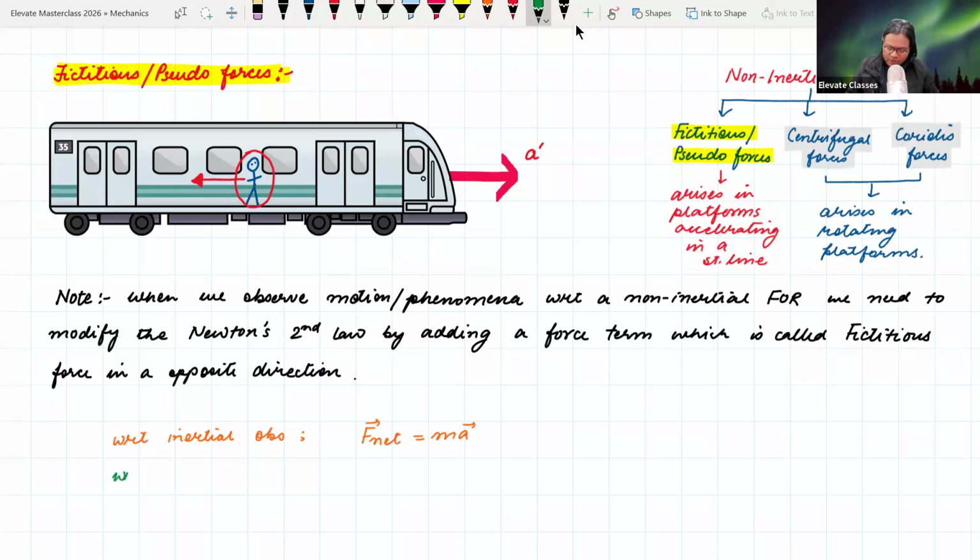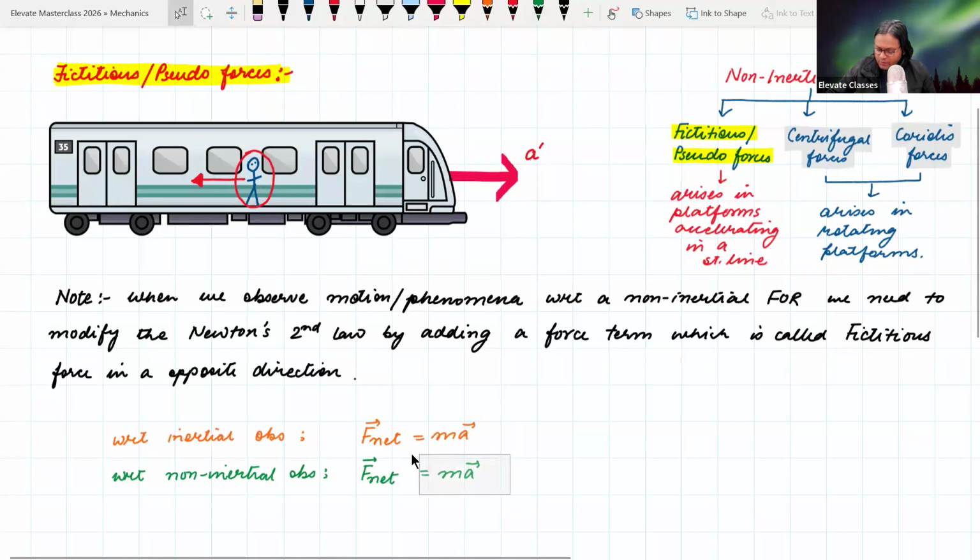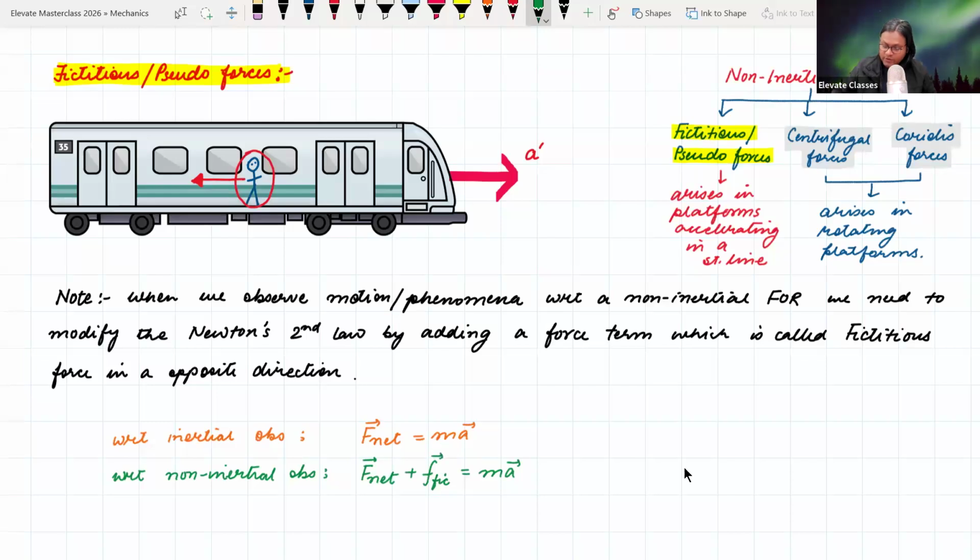But if we are doing calculations with respect to a non-inertial observer, what is our equation? Our equation is quite simply put, F net is equal to ma. That is fine, but what we will do is we will add a fictitious force here, plus fictitious force to the equation. That's it. If you understand this, then you can solve all kinds of problems. बाकी और कुछ करने की जरूरत नहीं.